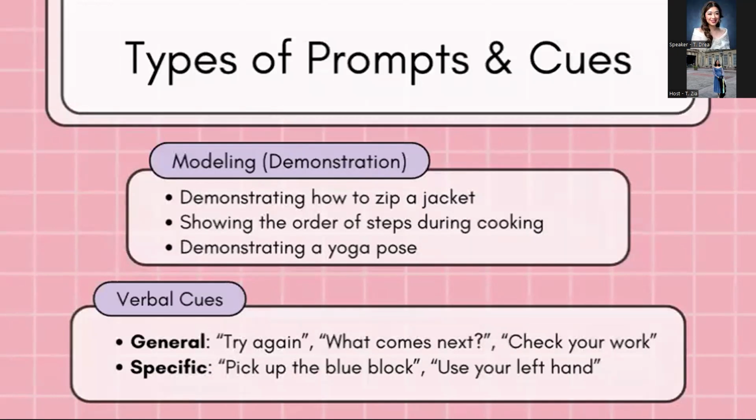With verbal cues, we have general and specific. If it's general, we often say, "Oh, let's try again," or "What comes next?" or "Maybe you can check your work." And then if it's specific, then we can say things like, "Let's pick up the blue block," or "Can we use your left hand?" So those are the verbal cues that we give to the children. So it is used when the child or the client benefits from clear instruction. It is also working on cognitive skills, attention, or sequencing.